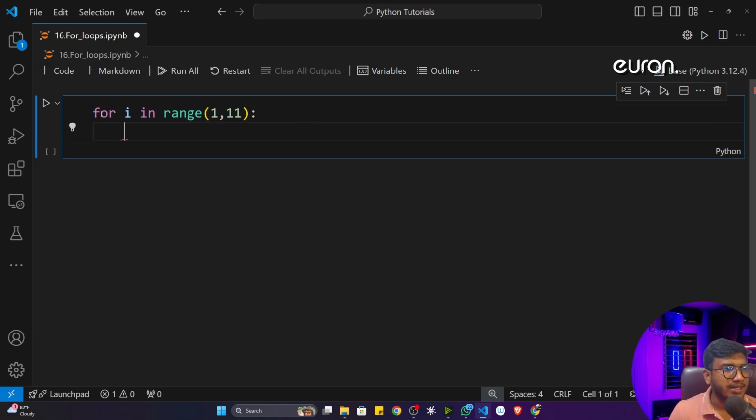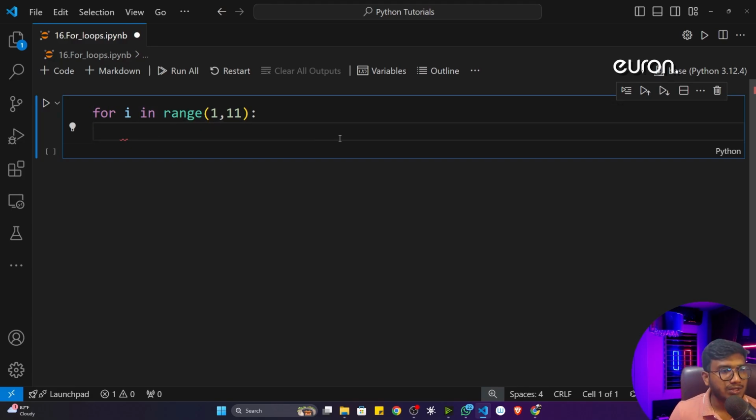Here you can see this for loop uses one range function to generate this particular number, to generate this particular index, and that index will be stored inside this i variable. This variable name can be anything. It can be i, it can be j, it can be k, or any kinds of name you can define, but here I'm using i. You can use any kinds of naming convention here.